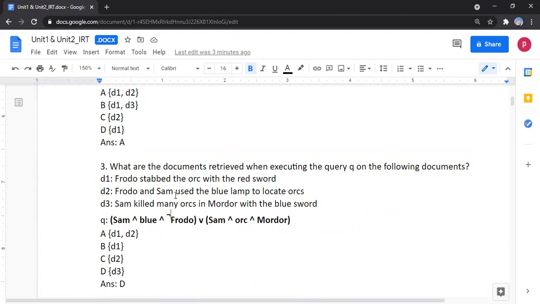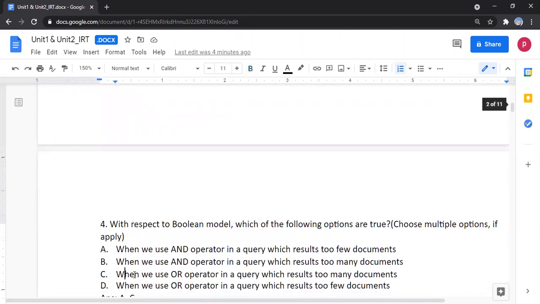Sam is in the second document, and Frodo is there, but we have Blue or model. No, we don't have it. In the third document we have Sam, Orc, and model. So document 3 is selected, and option D is the correct answer.